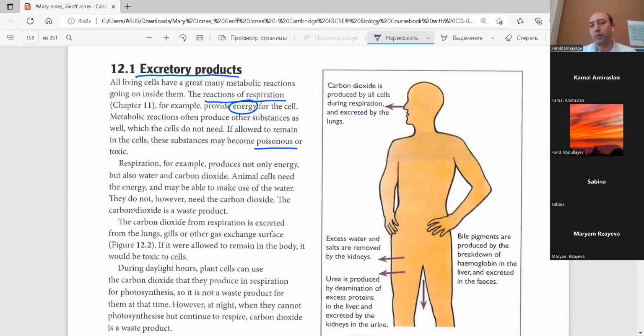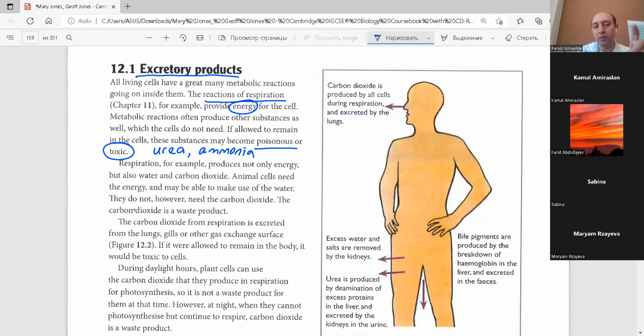It is a harmful substance because it changes the pH. But there are some substances which can be poisonous or toxic, such as urea or ammonia. They are toxic substances, and we will send them out.